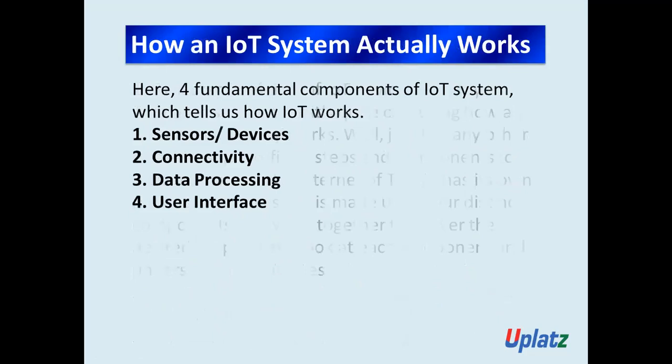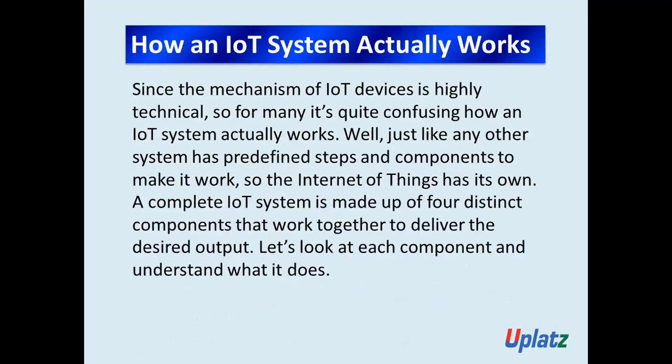Since the mechanism of IoT devices is highly technical, for many people it's quite confusing how an IoT system actually works. Just like any other system that has predefined steps and components to make it work, IoT has its own.